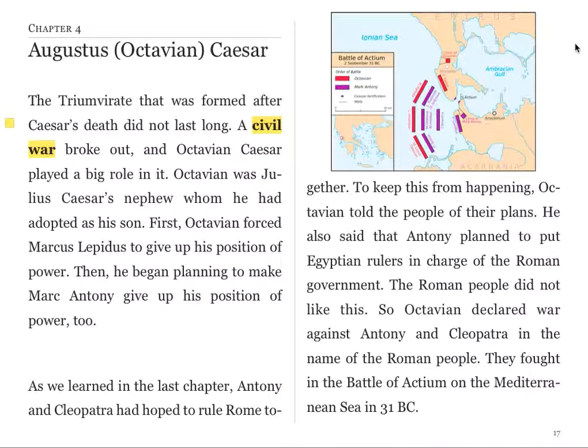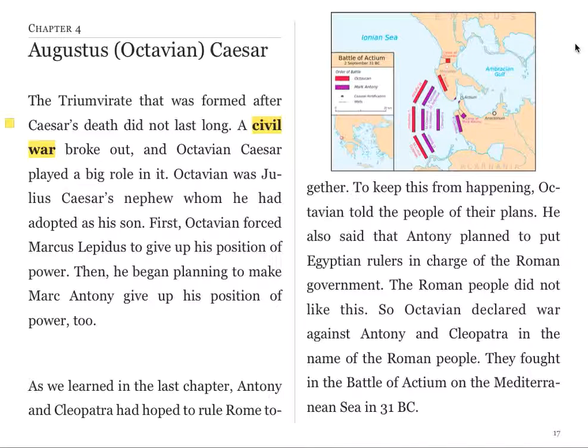The triumvirate that was formed after Caesar's death did not last long. A civil war broke out, and Octavian Caesar played a big role in it. Octavian was Julius Caesar's nephew, whom he had adopted as his son. First, Octavian forced Marcus Lepidus to give up his position of power. Then he began planning to make Mark Antony give up his position of power too.